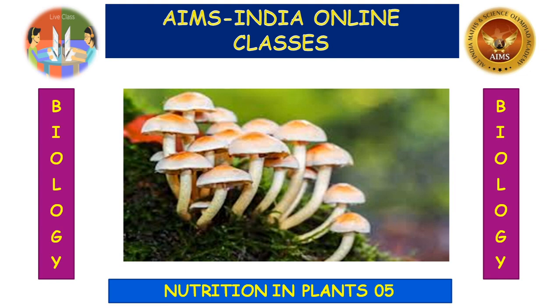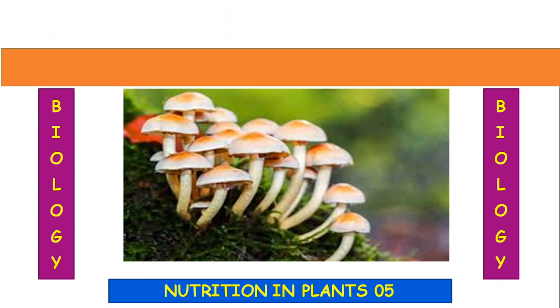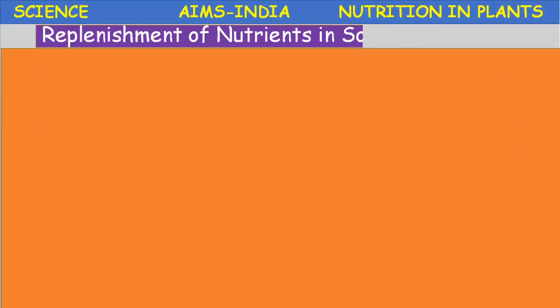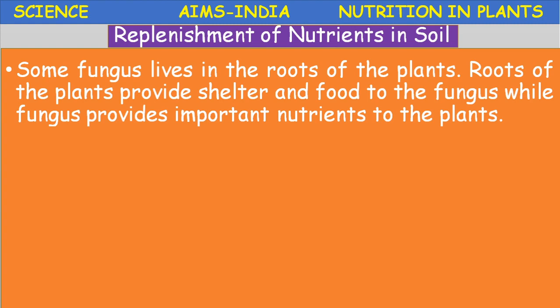Some interesting concepts completed. So today, how are the nutrients replenished into the soil? Because after every crop the farmer adds some fertilizers. Why? Because the nutrients absorbed by the plants are lost from the soil. So if you replace those nutrients, then the growth and yield of the crop will be normal. Okay, so let us see replenishment of nutrients in soil.